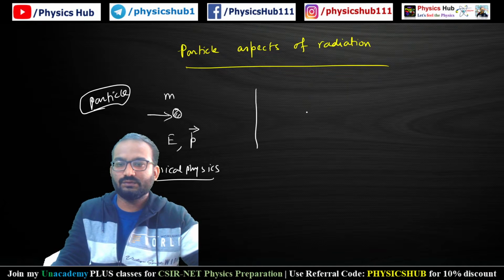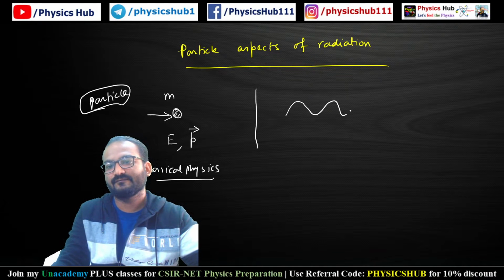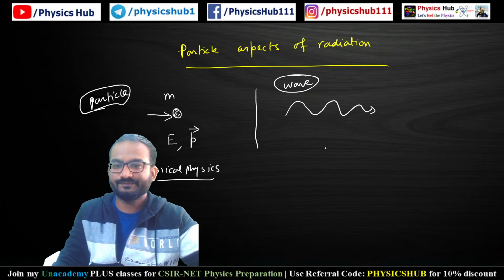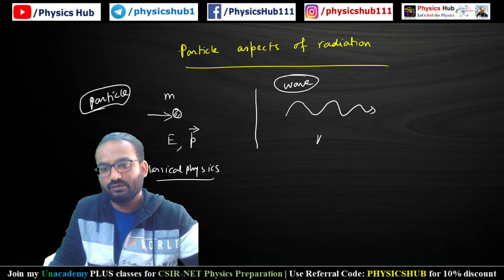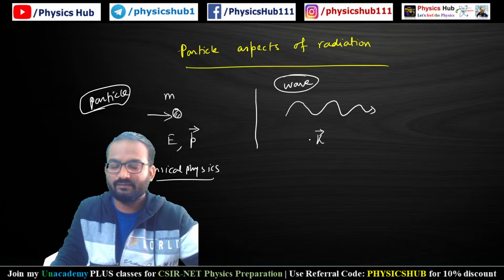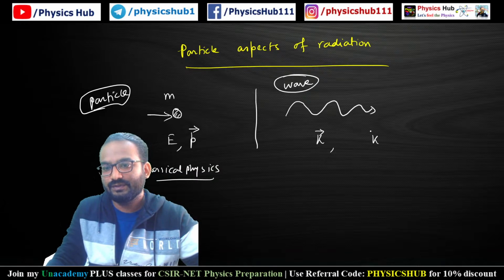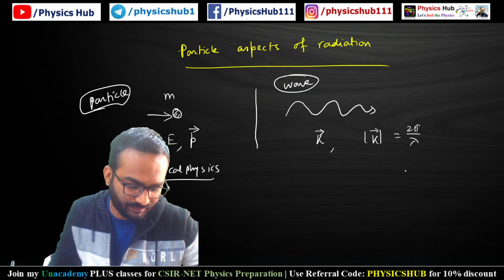Now if you want to express a wave, then what do you require? If you want to describe or characterize a wave, we need to know about its wave vector given by k, and the magnitude of this wave vector is k equals 2 pi by lambda.